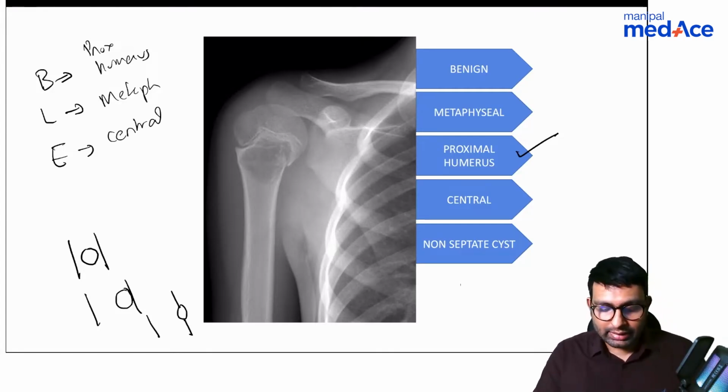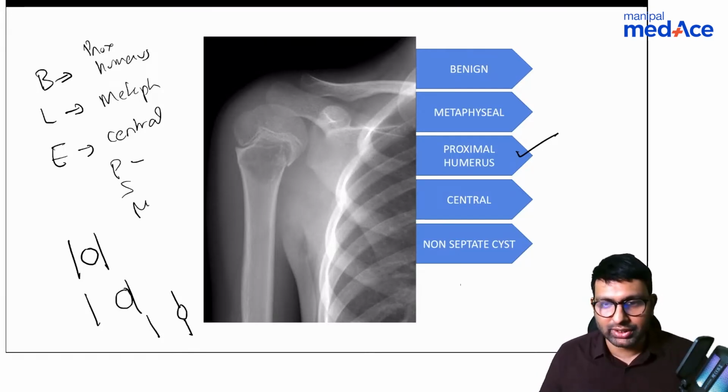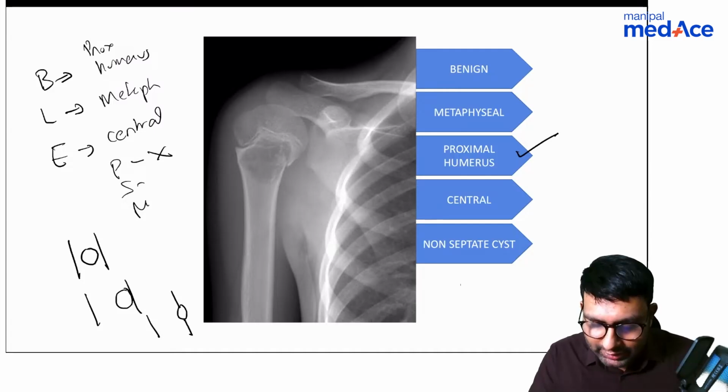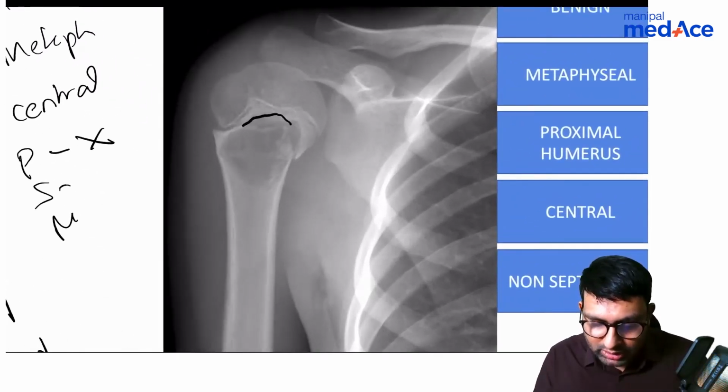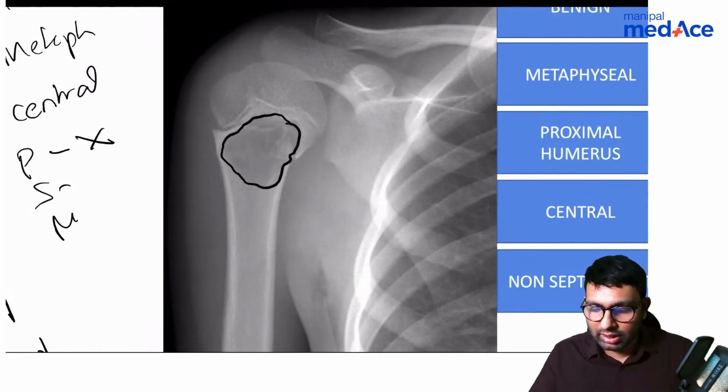It is central. Then PSM stands for periosteal. Periosteal reaction is not seen. Special feature that you can see is that this cyst is very clear. This cyst is almost clear. There is no evident septum that you see.